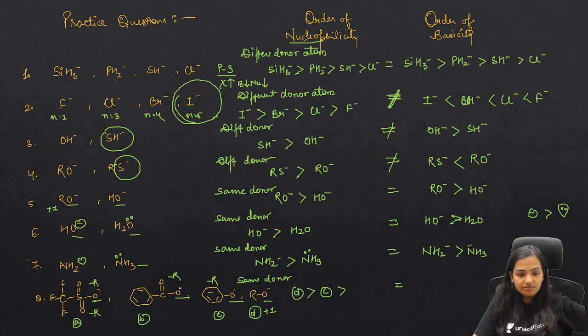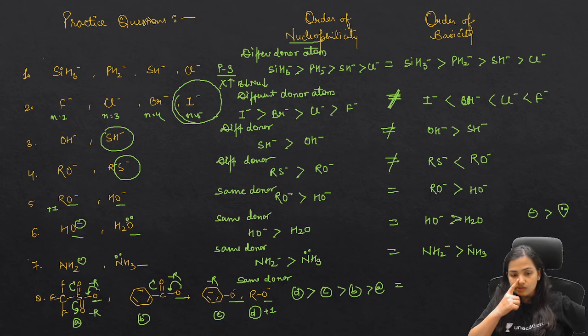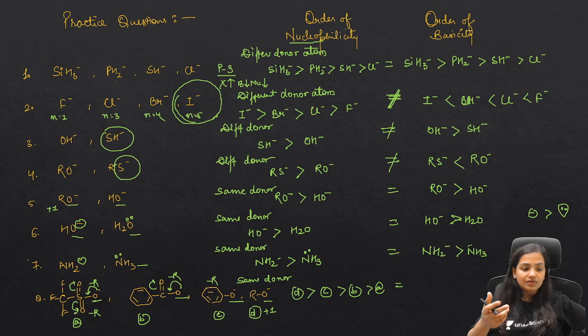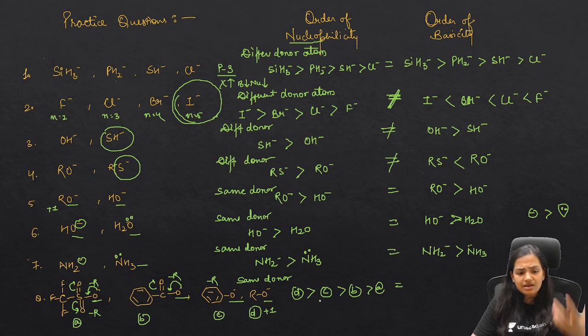And after C, here it is getting delocalized over oxygen. So after that it becomes B, and then after it becomes A. Why? Because in A we have 2 minus R. Delocalization will be here as well and will be here as well. So this is A. A will go at the last. So this is the order of nucleophilicity, and definitely the same is going to be the order of basicity.